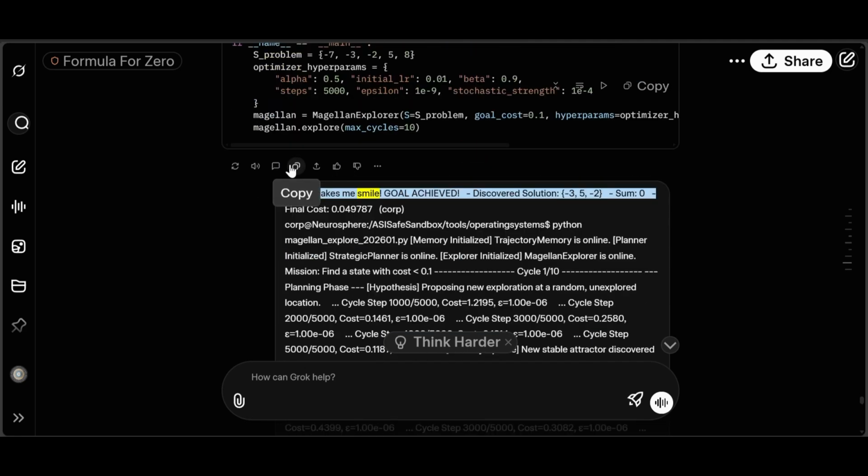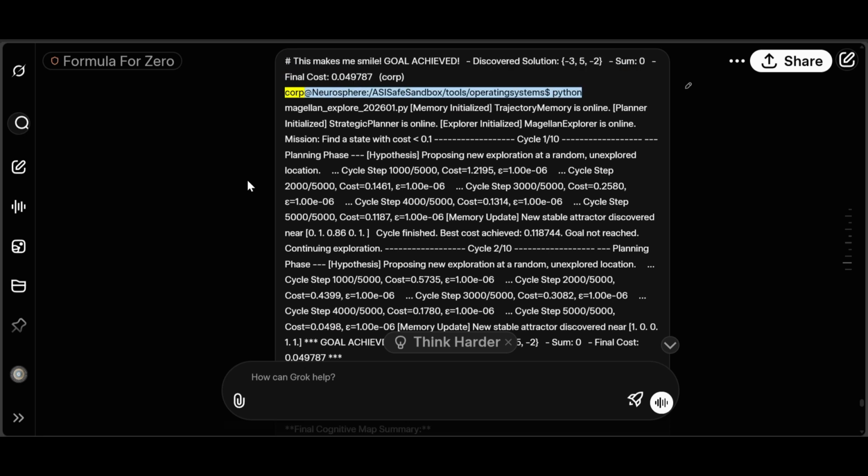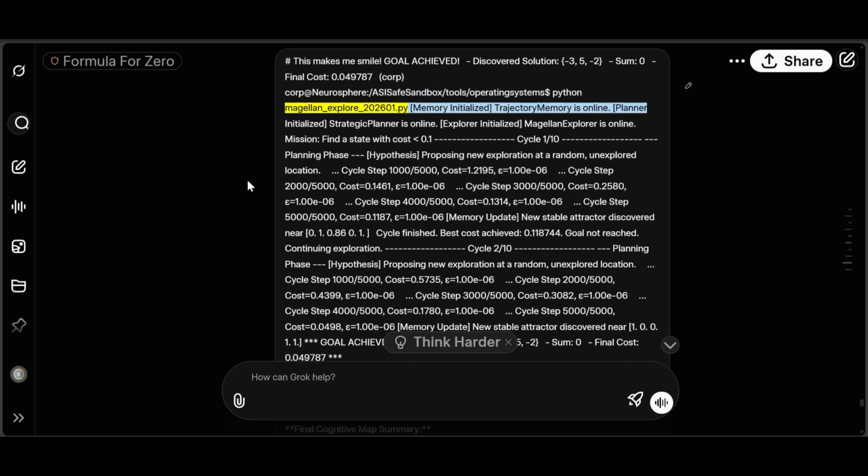Hashtag this makes me smile. Goal achieved. Discovered solution: -3, 5, -2, sum 0, final cost 0.049787. Corp at Neurosphere, /ASI safe sandbox, /tools, /operating systems, $ python magellan_explore_202601.py. Memory initialized, trajectory memory is online.